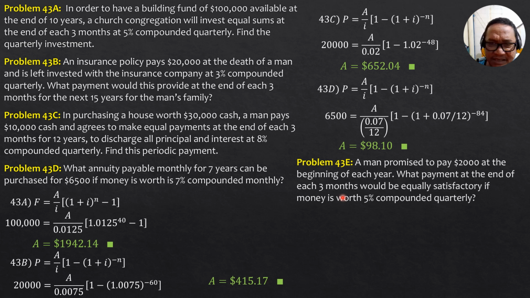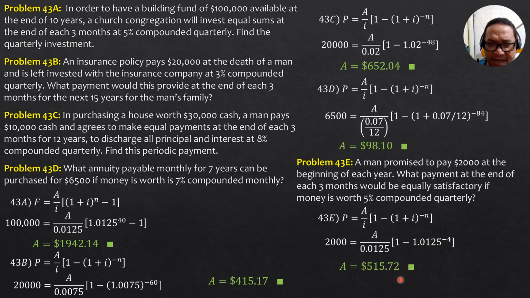3 months. So the present worth is 2,000 for 1 year. Then we have equal payment every end of 3 months, quarterly. Then I is 0.05 over 4, so 0.0125. And N is 4 times 1 year, so N is 4. Substitute into this formula, and P is 2,000, so 2,000 equals A over 0.0125, quantity 1 minus 1.0125 to the negative 4. So using the calculator, A is $515.72.